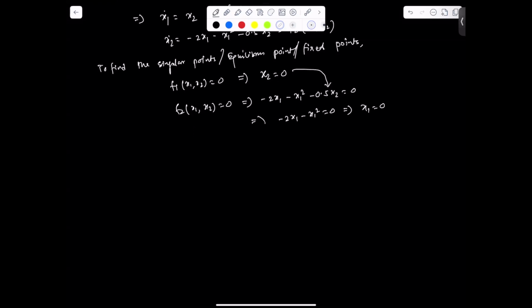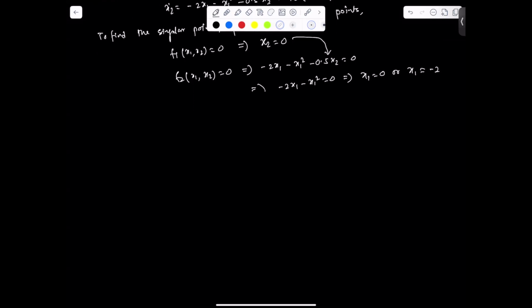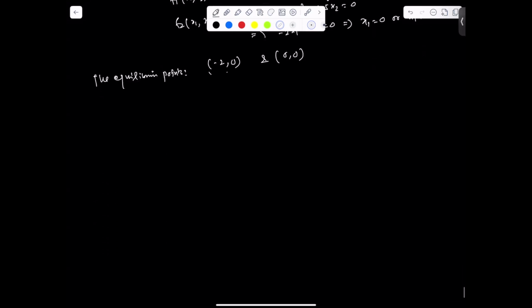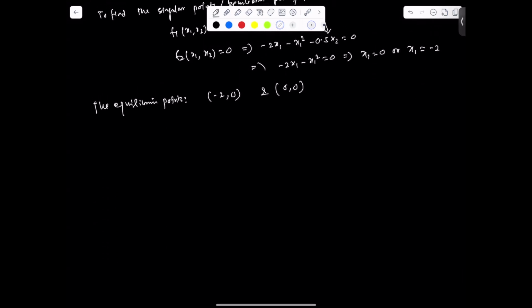One is x1 equal to 0. Another is x1 equal to minus 2. So the equilibrium points are minus 2, 0, and 0, 0. So for this nonlinear system, we have two equilibrium points, right? So we have to linearize the system about these two equilibrium points.